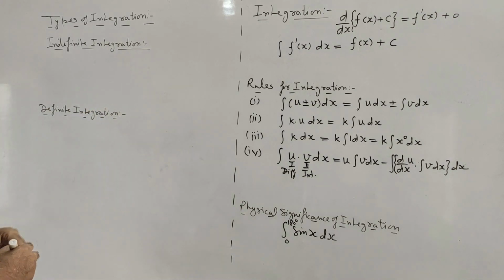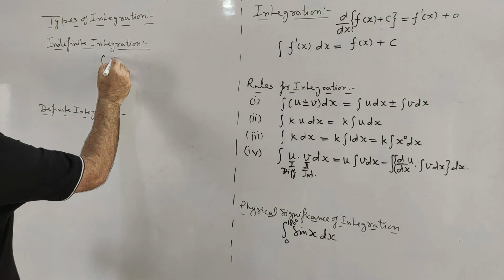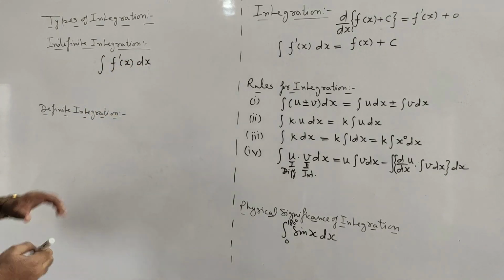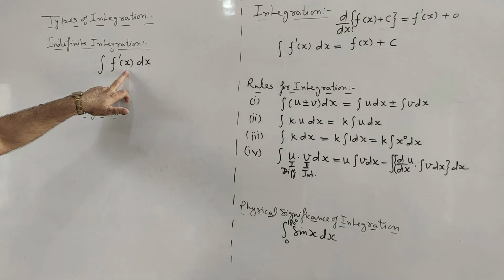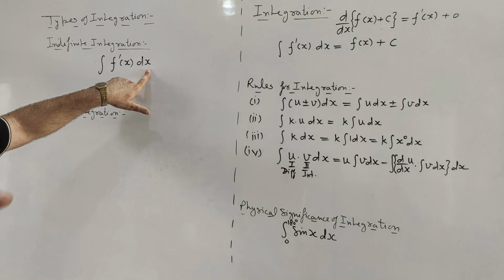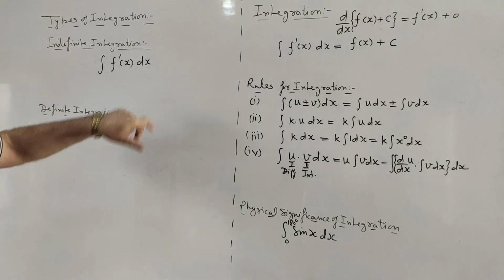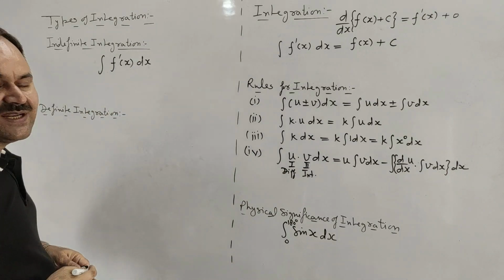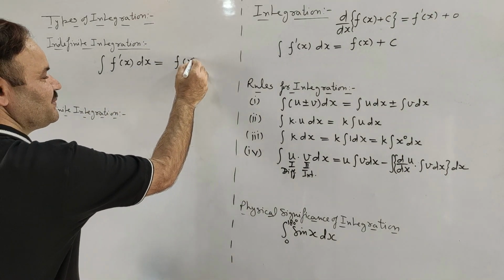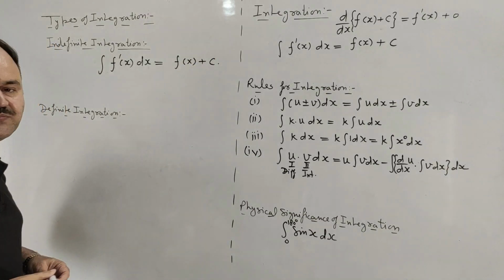It means the integral of f dash x with respect to x, that is the sum total of all values of f dash x when x changes, but between which two values x changes is not given, so we will say it is an indefinite integration, and this will give us f x plus c.